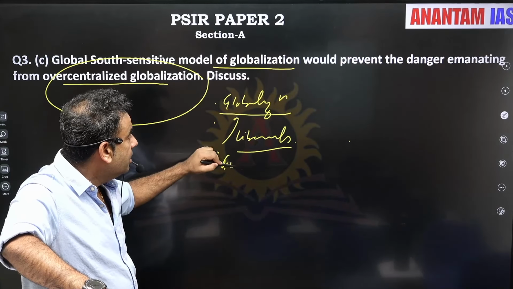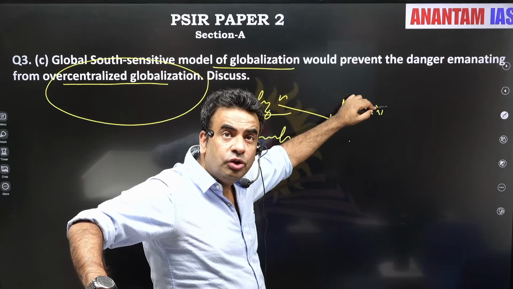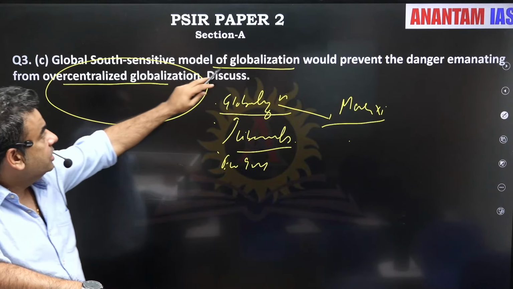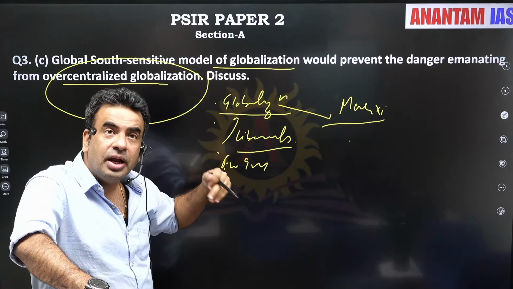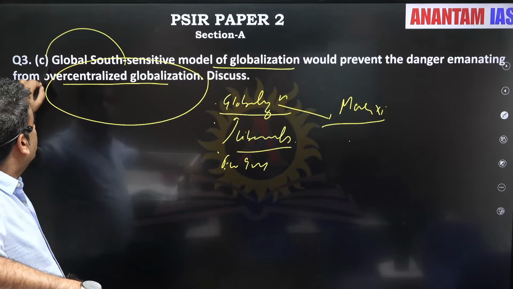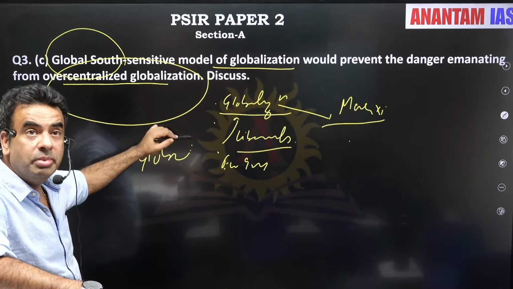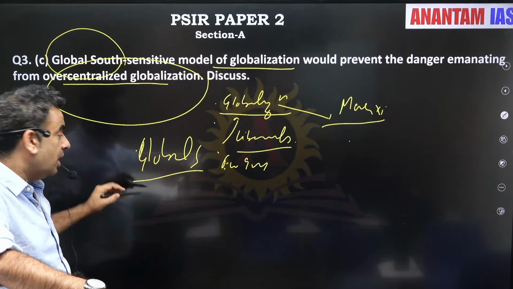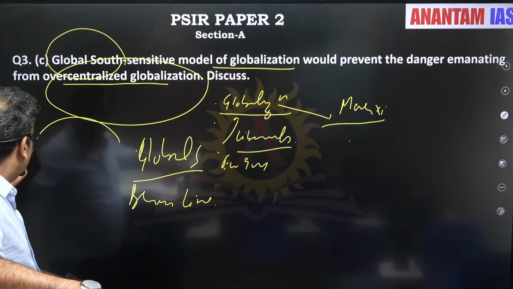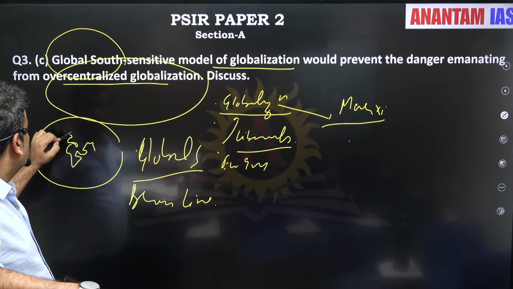Enhance economic interdependence. Who are the critics? Marxists. These are the forces of neocolonialism. The need is to change the present model of globalization and make it more sensitive for the countries of the global south. You can also write about what global south means, from where this terminology emerged, the Brandt line. You can make a small world map also showing global north and global south, the Brandt line.